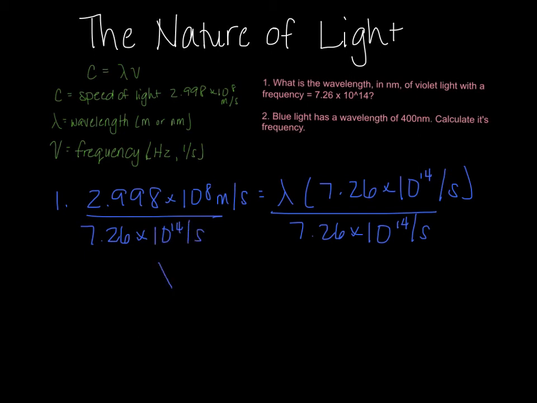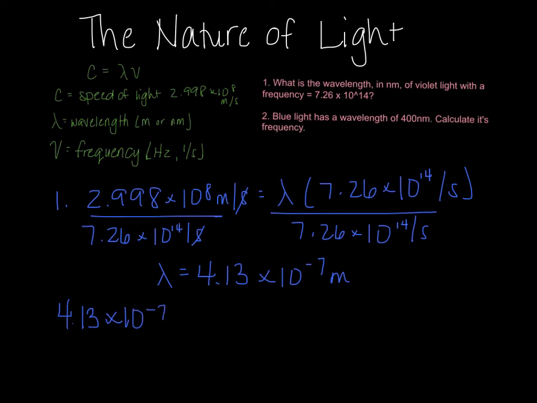And I will get a wavelength equal to 4.13 times 10 to the negative 7th, and my seconds canceled, meters. But this question asked for the wavelength in nanometers, so I have to do a quick unit conversion. So 4.13 times 10 to the negative 7th meters times, meters on the bottom, nanometers on the top.